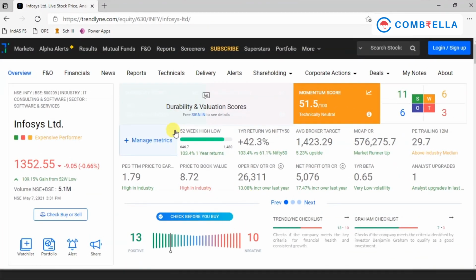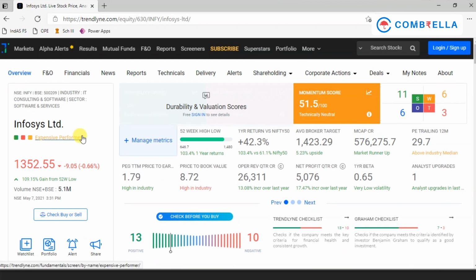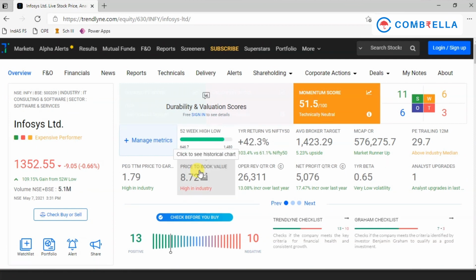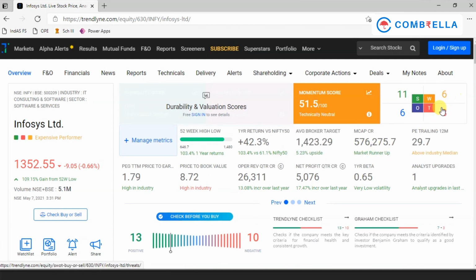So friends, you can see this is the Trendline website and I am searching about the Infosys Limited, this particular company. Here this is the overview screen of the Infosys. Here we can see what is the 52-week high and low, and what is the 1 year returns of Infosys, what is 1 year return versus Nifty 50, what is the market cap of the company, and what are the SWOT analysis, strength, weakness, opportunities and threats. So this is basically the overview of the company.